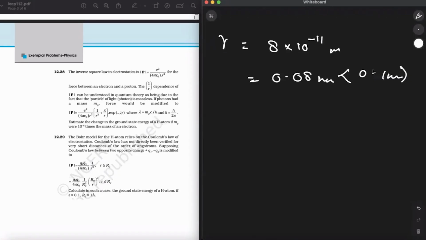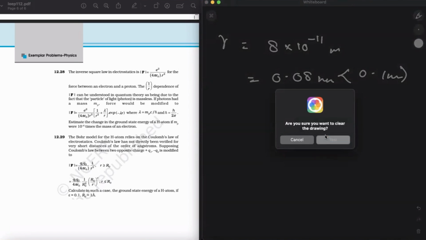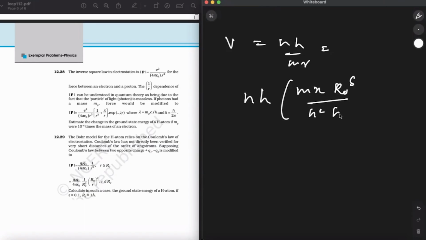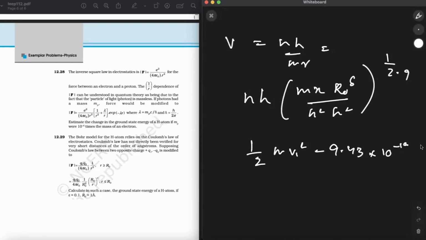So again, using Bohr's second postulate for the speed of the electron, we got the radius right now. So now moving forward, the velocity v will be equal to nh upon mr, written as nh upon m, times x r naught delta upon m squared h squared, and same thing, 1 upon 2.9. So for the kinetic energy, now I'm writing it as half mv1 squared, which is 9.43 into 10 to the power of minus 19 joule. This we get as 5.9 electron volts.